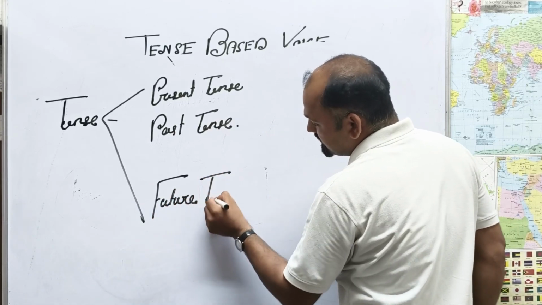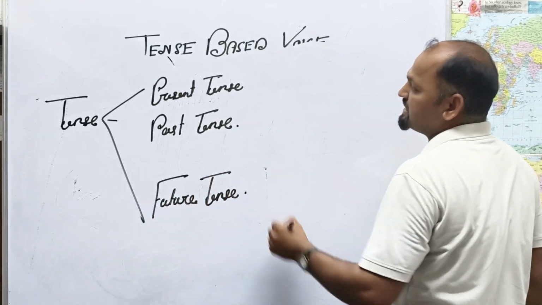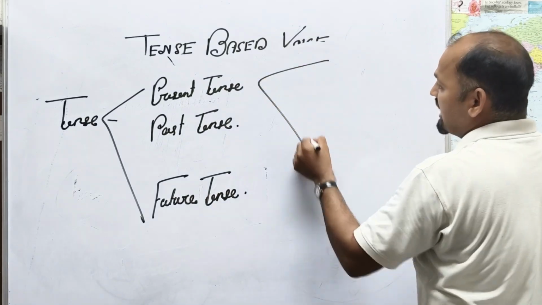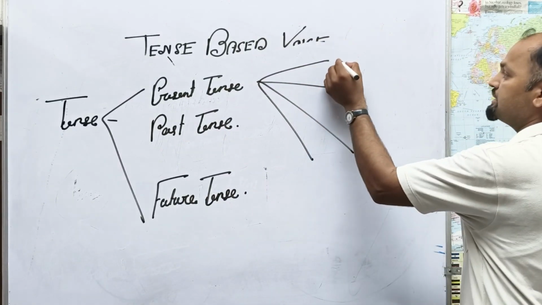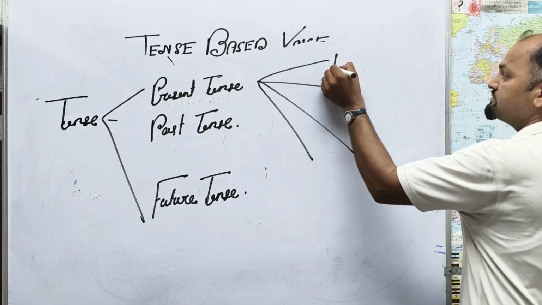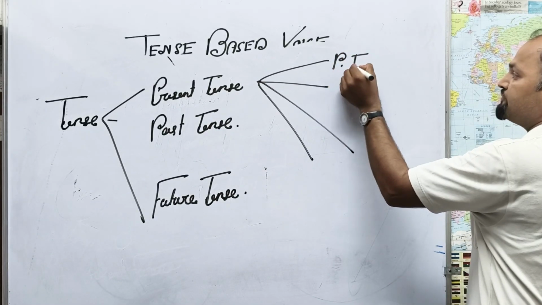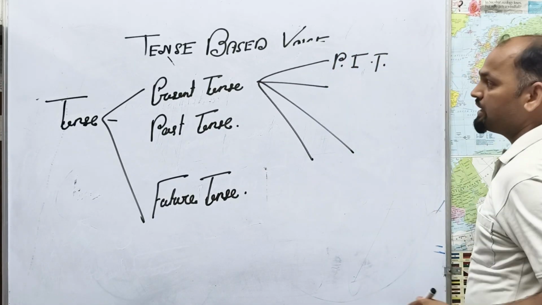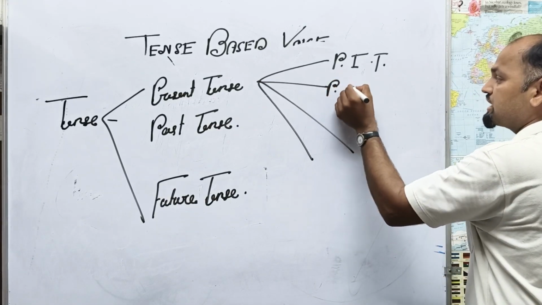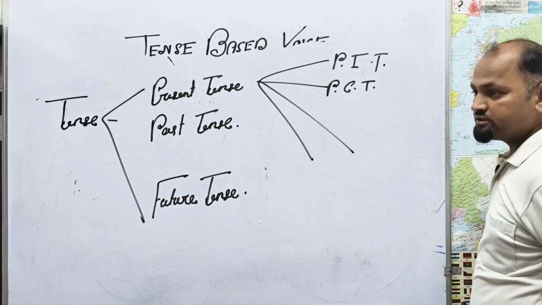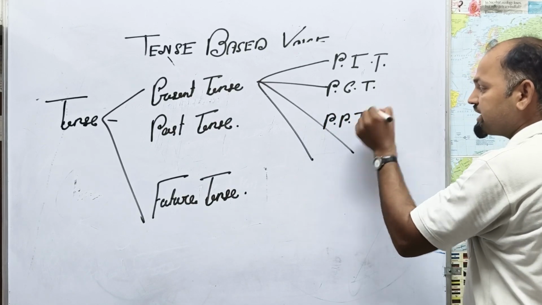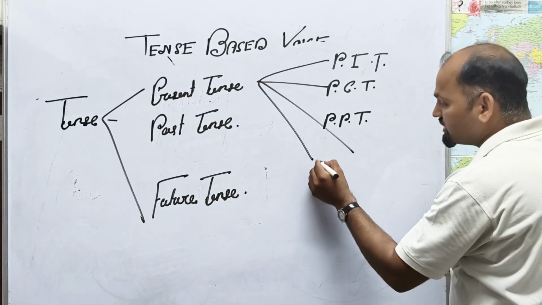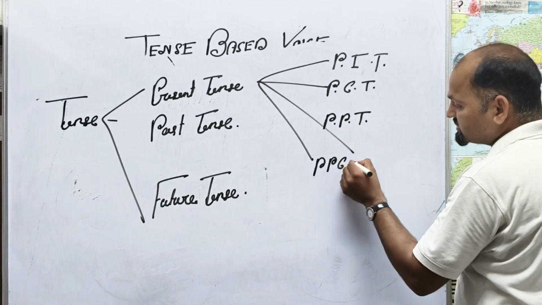The present tense has four parts. Number one, present indefinite tense. Second, present continuous tense. Third, present perfect tense. The last one is present perfect continuous tense.